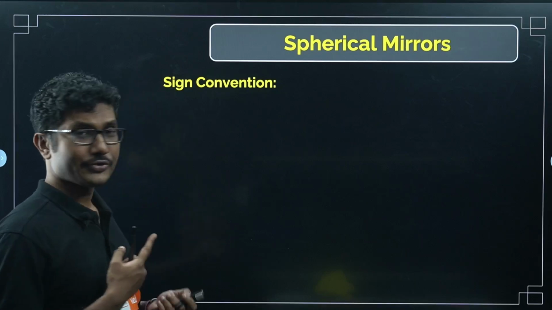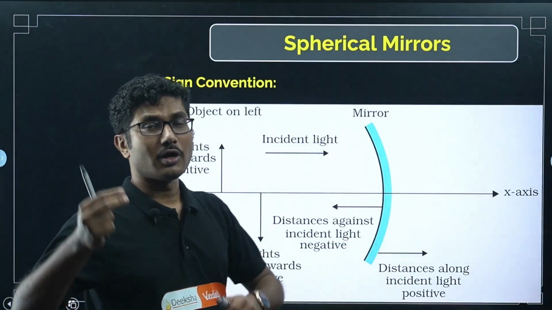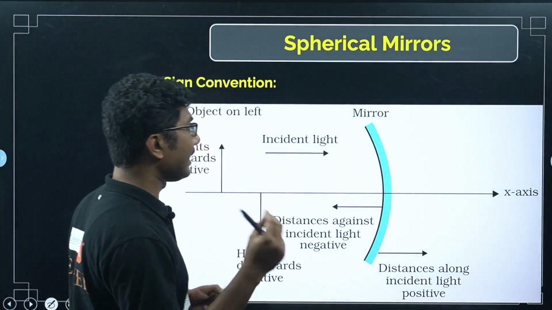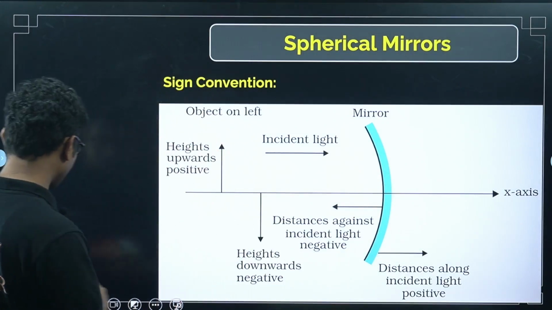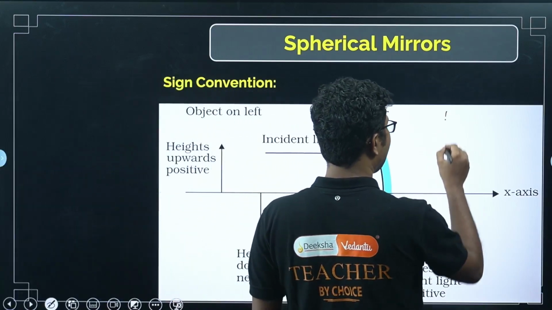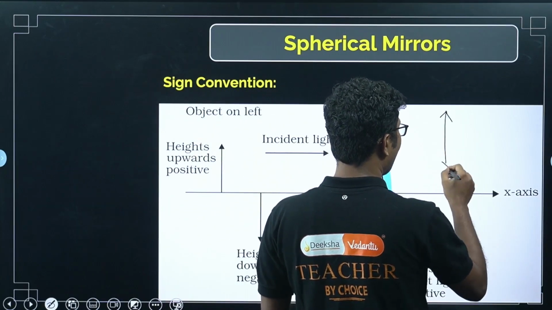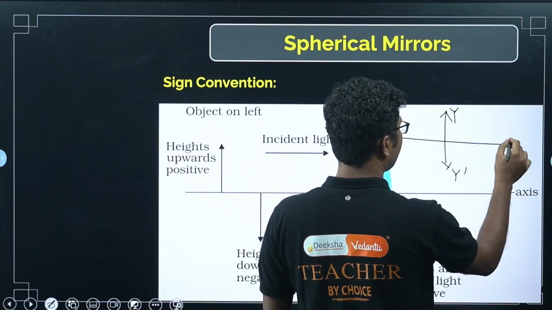So a 2 to 3 marks question generally comes from this concept as well. I am not going to give you the notes for PU, but I will explain what the sign convention is and how you can remember it. If you remember from your previous class, you have studied the x and y axis, right? So this was y dash, right, while drawing diagrams.